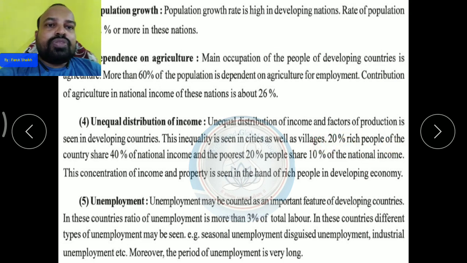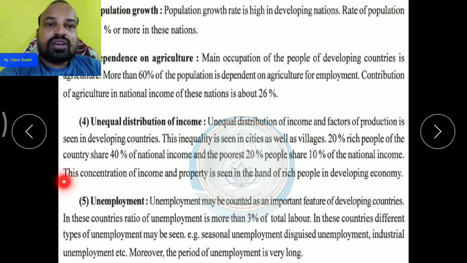Okay, the 20% richest people of the country share 40% of the national income, and the poorest 20% of people share 10% of the national income.